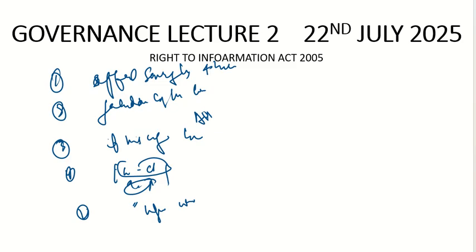So what does this right to information lead to? The right to information led to the constitution of the Central Information Commission. So let's try to find out the key features of the Central Information Commission.